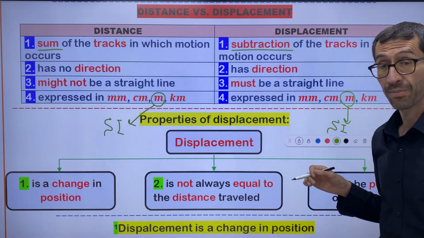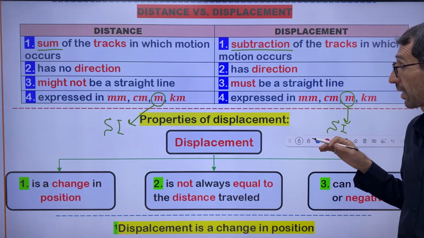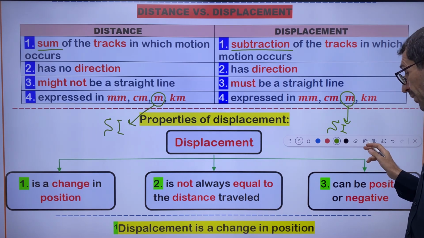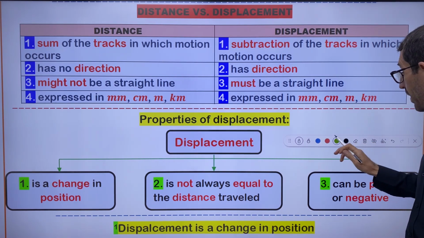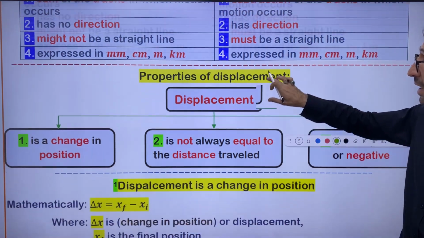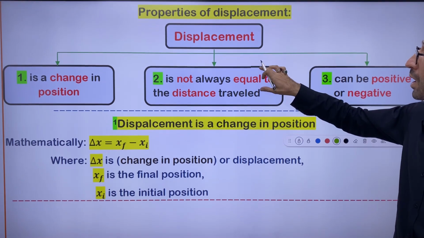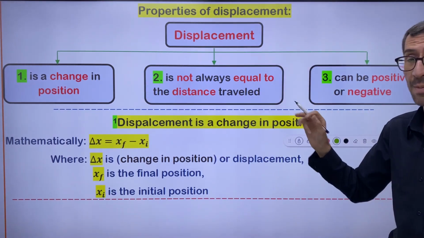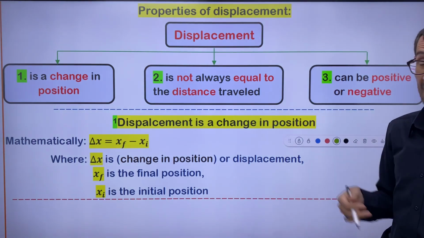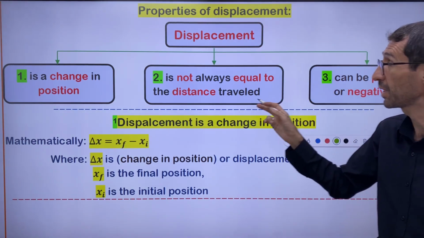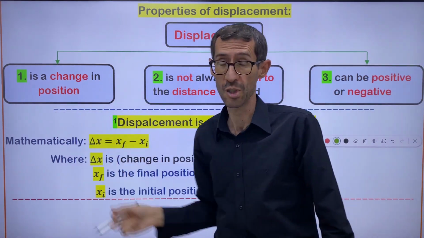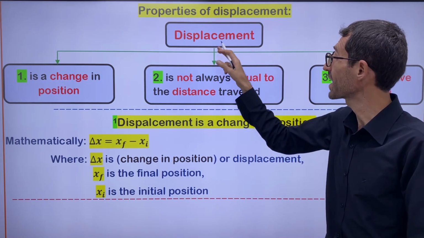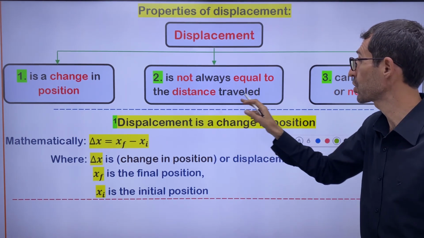We want to keep going with the subject of displacement and get more information about it. I'm going to discuss properties of displacement with you. Displacement has some properties. Three properties of displacement are mentioned in our textbook. Let's discuss them together. Let me read the first property. Displacement is a change in position. That's the first property. Number two, displacement is not always equal to the distance traveled.